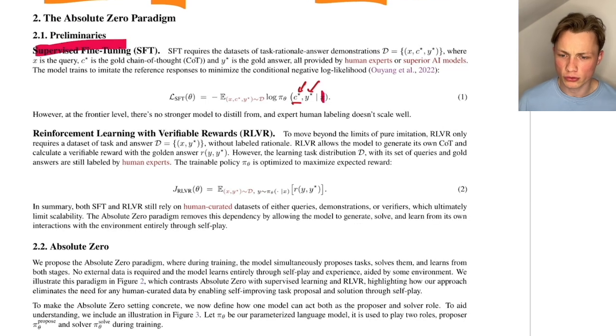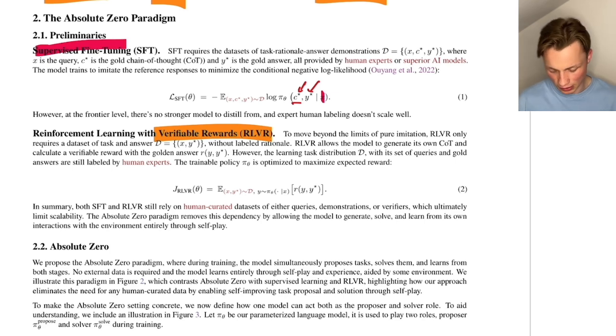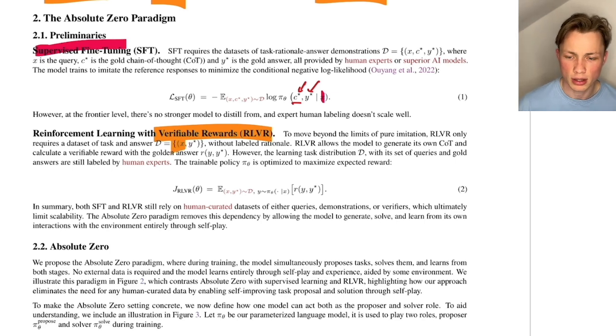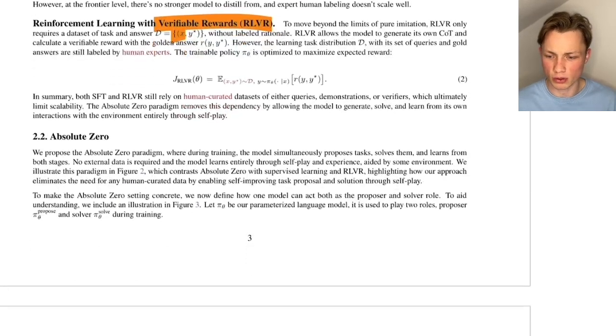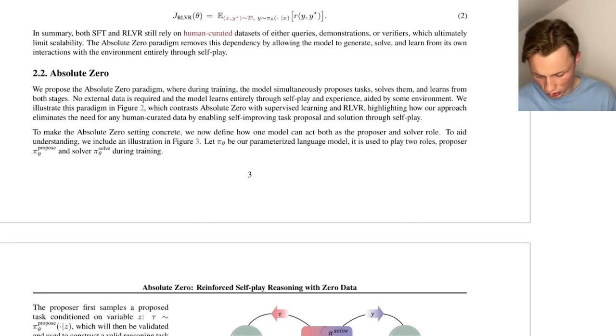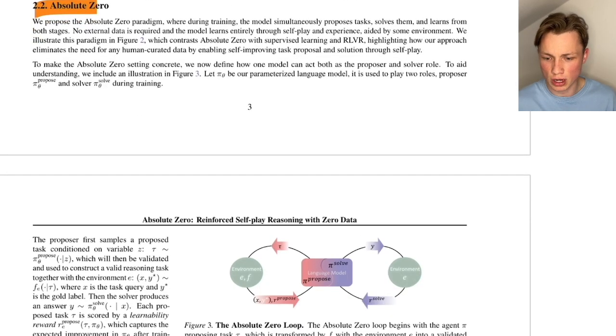So if we compare this to the verifiable rewards, there's just one difference, and that is that we don't have a chain of thought as a label. We only have the task and the solution as our label. So X as the input and Y as the label, which is just a solution and no chain of thought. The chain of thought can be generated by the human or by the model itself. Okay, so I think we can jump to part number 2.2, absolute zero.